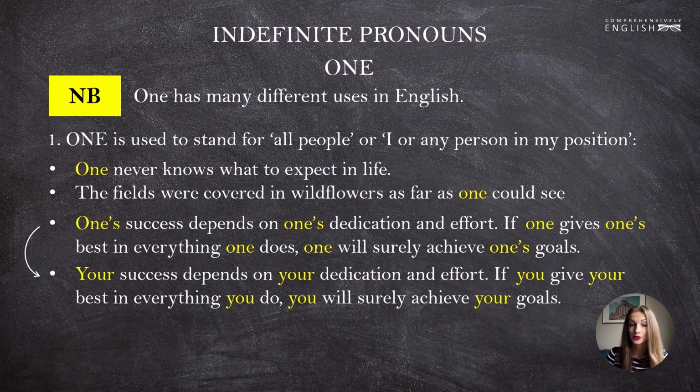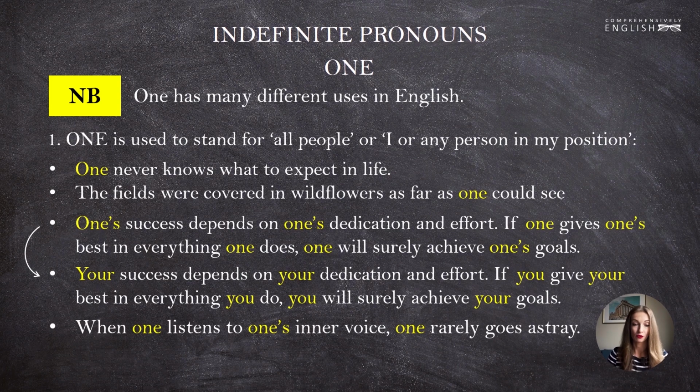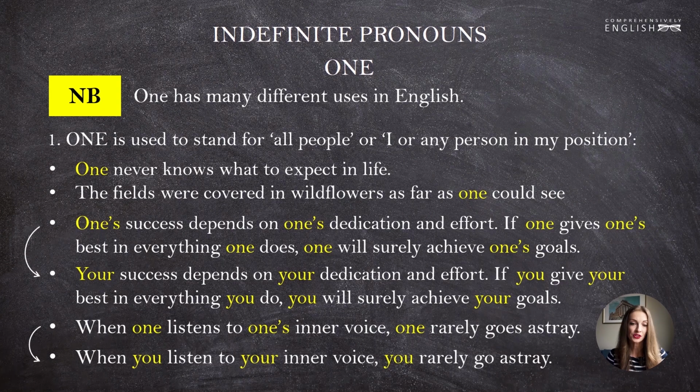Another couple of examples. When one listens to one's inner voice, one rarely goes astray. Weird, isn't it? So we can improve it, replacing one with you. When you listen to your inner voice, you rarely go astray. You can also use the noun people, for instance. You can say, when people listen to their inner voices, they rarely go astray. In some contexts, you might be able to use someone, for instance. That will depend on the idea that you want to express, but this way or another, overusing one is not good.